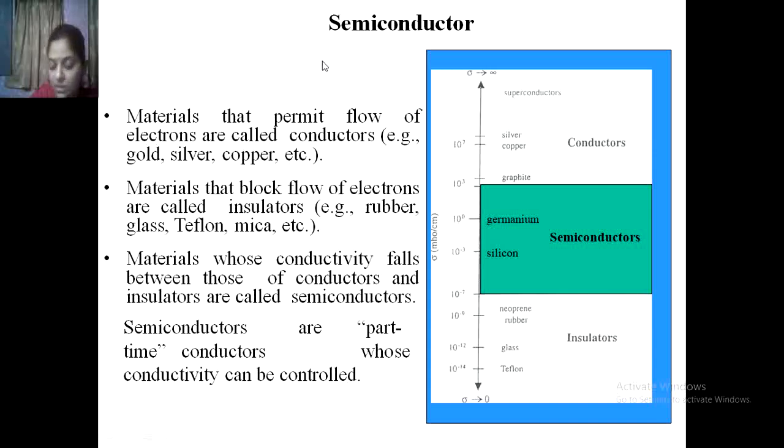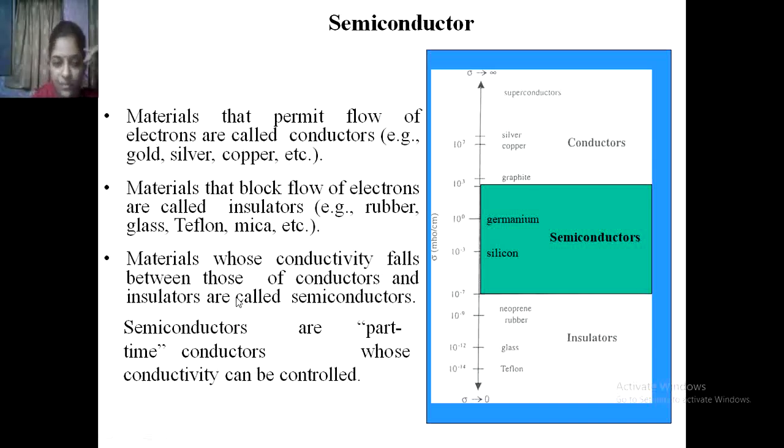So we have learned what an insulator, a semiconductor and a conductor are. Now, according to the examples, materials that permit the flow of electrons are called conductors, for example gold, silver, copper, etc. Materials that block the flow of electrons are called insulators, for example rubber, glass, Teflon, mica, etc. Materials whose conductivity falls between those of conductors and insulators are called semiconductors.